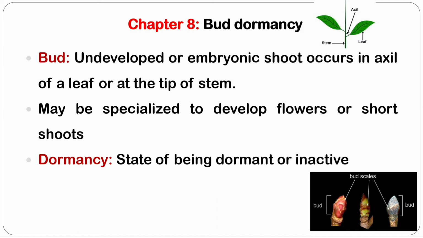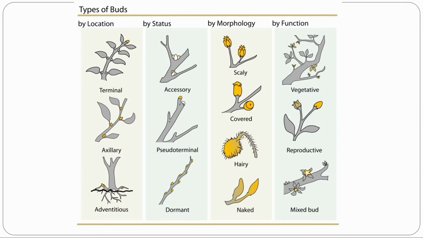Bud is an undeveloped or embryonic shoot mostly seen in the axil of a leaf or at the tip of the stem, which further develops into a flower or shoot. While dormancy is nothing but an inactive state, that is, a dormant state. Types of buds are shown here.